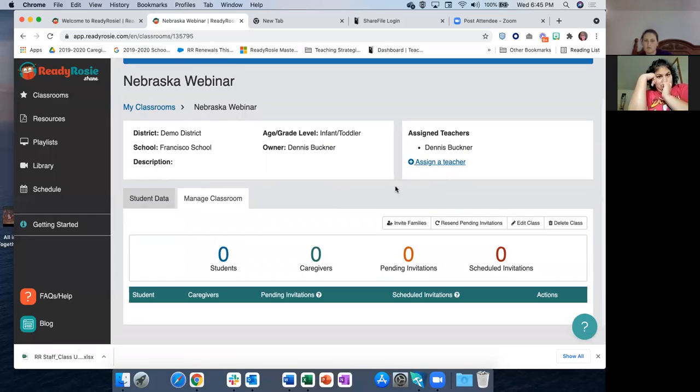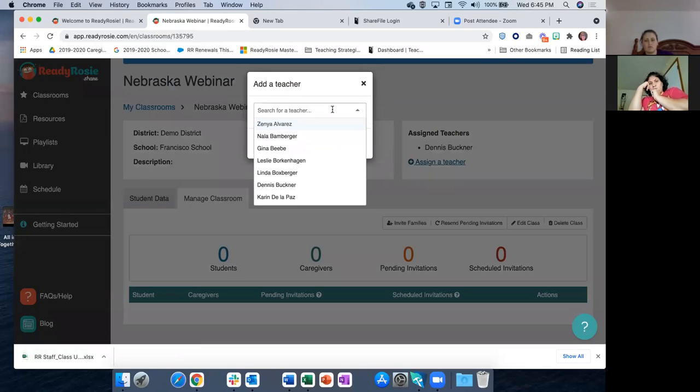Now, if you are a teacher and your admin, your director wants to be assigned to your classroom, or somebody else wants to be assigned to your classroom, you can click on Assign a Teacher. Come over here, and anybody who has teacher access at your location will drop down.